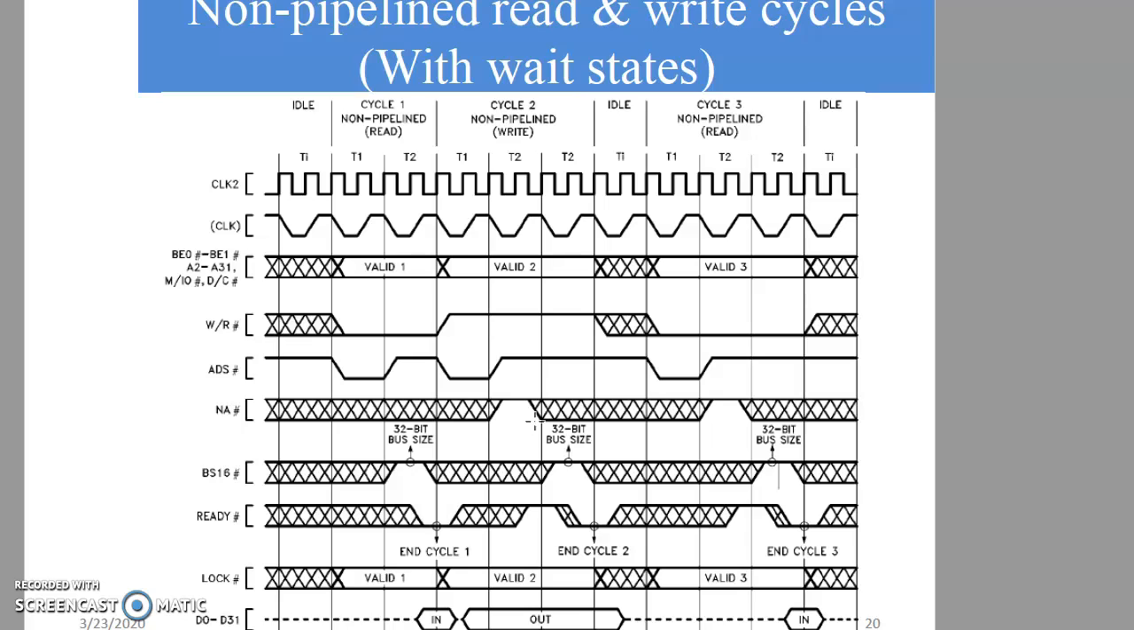Another thing that can be observed is that NA bar is made high during the T2 bus state. Because of making NA bar high, it indicates that it's not a pipeline machine cycle, it's a non-pipeline machine cycle, because there is a wait state getting introduced. So for that, the NA bar has to be made high. If NA bar would have been made low, it would have indicated that it's a pipelined machine cycle.